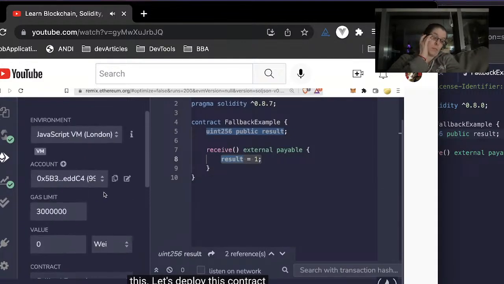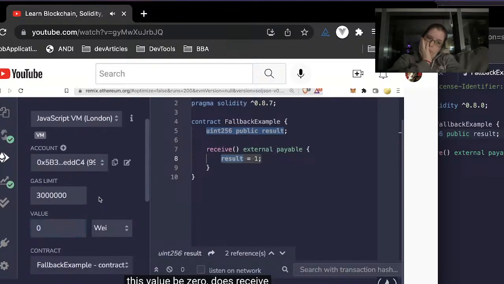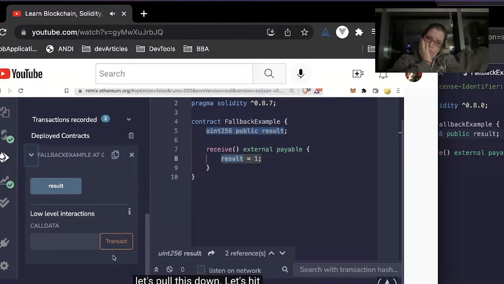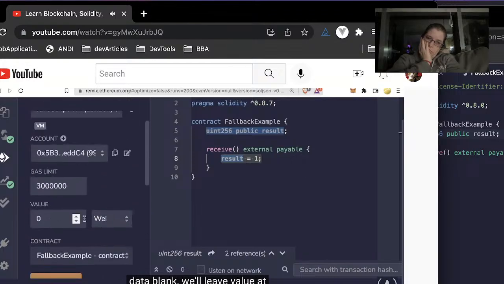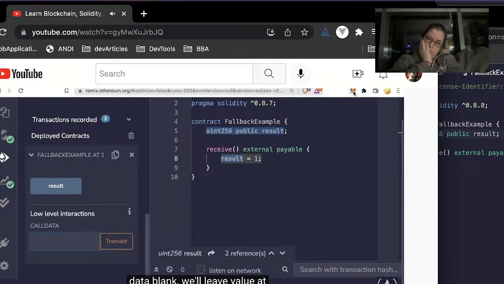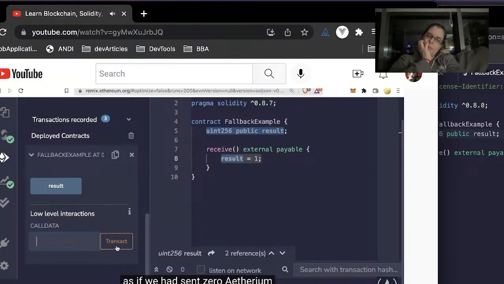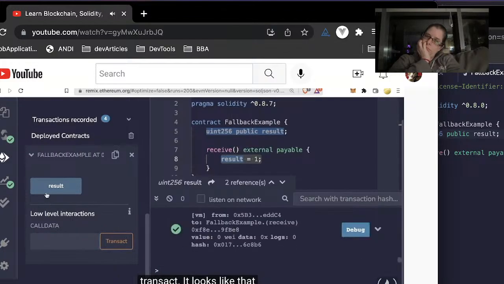Well, let's go ahead and delete this. Let's deploy this contract again. And this time, let's have value be 0. Does receive get triggered this time? So let's pull this down. Let's hit transact. Let's leave the call data blank. We'll leave value at 0. So this will be the same as if we had sent 0 Ethereum to this contract. Let's hit transact. It looks like that went through.